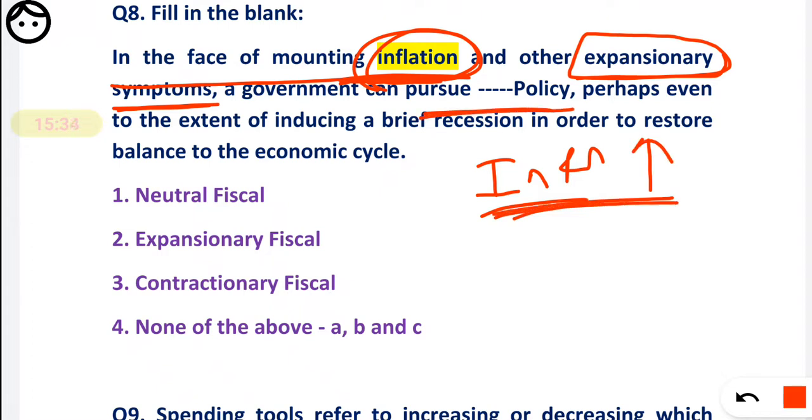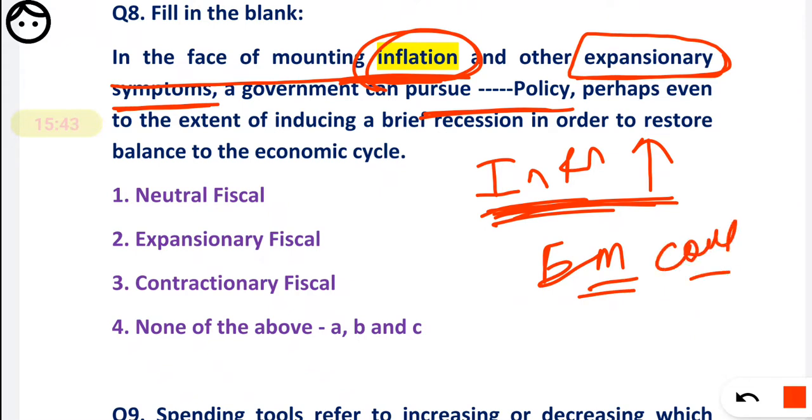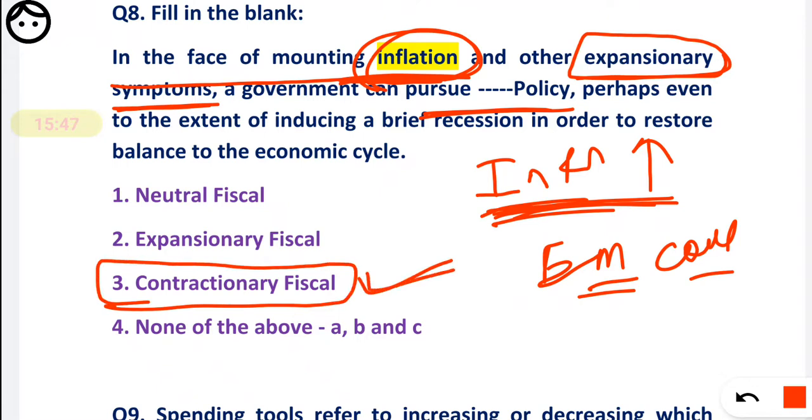Okay, so the correct option: we know when there is inflation, that means there is an excess of money in the market, and to control that money we should use the contractionary fiscal policy. Okay, so it is very easy. You have to mark the contractionary fiscal policy the government should pursue.